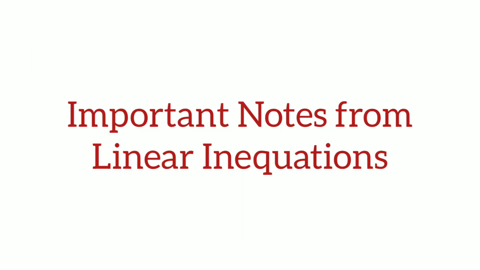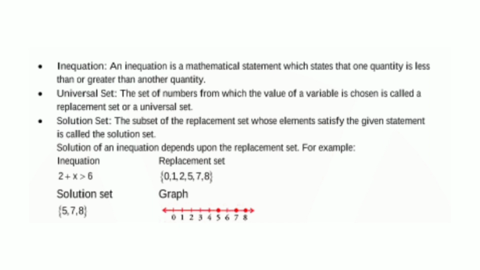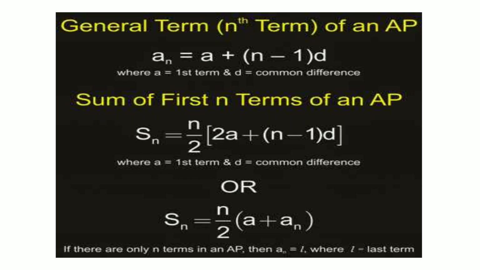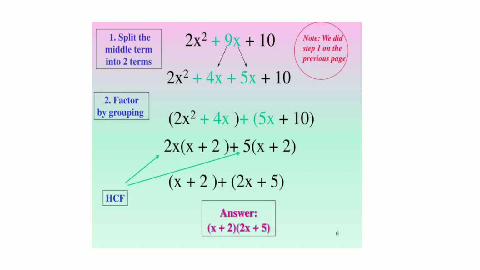Linear inequations can be a very scoring part for you students. Now, there are certain rules which you need to know while you are solving inequations. The representation of the inequality solution on the number line: you may have to choose or interpret from the number line. You must know that a hollow circle on the number line means the end of a range with a strict inequality, and a darkened circle means the end of a range involving an equality as well.